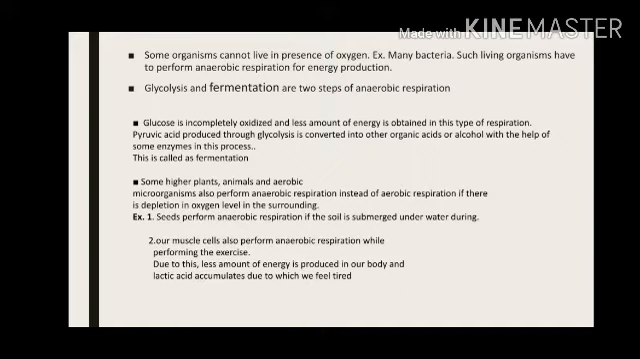Then the next point is glycolysis and fermentation are the two steps of anaerobic respiration. When anaerobic respiration takes place, it takes place in two parts or two steps. The first step is glycolysis, which we have seen in the last video, and the second step is fermentation. So we will talk about the first step, glycolysis. What happens in glycolysis? One molecule of glucose is oxidized to produce energy.